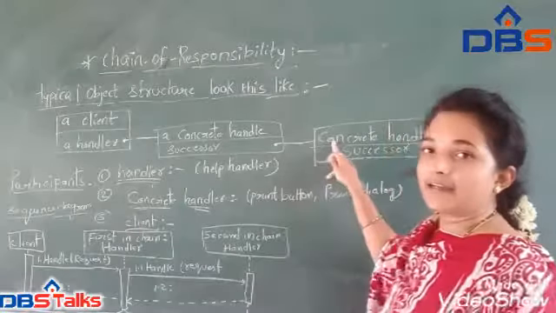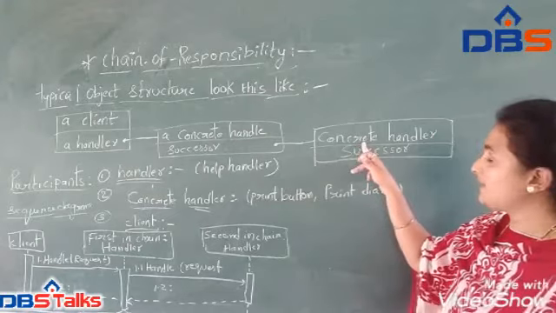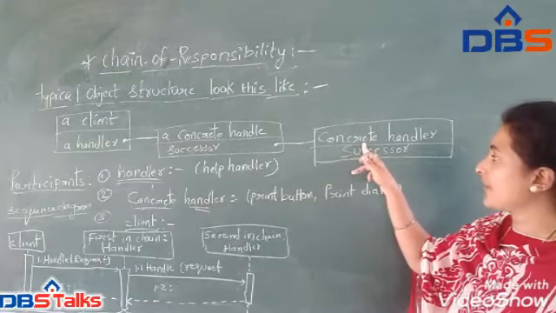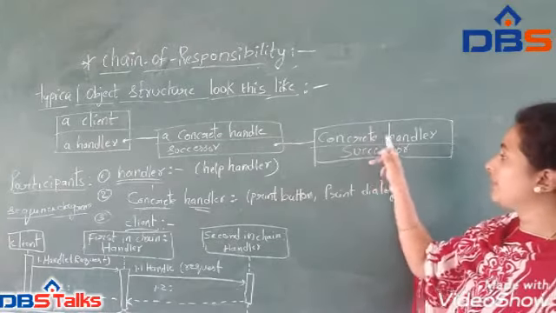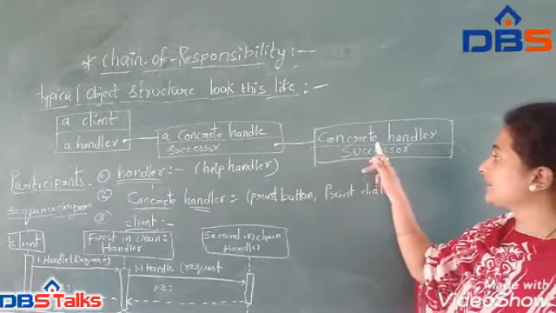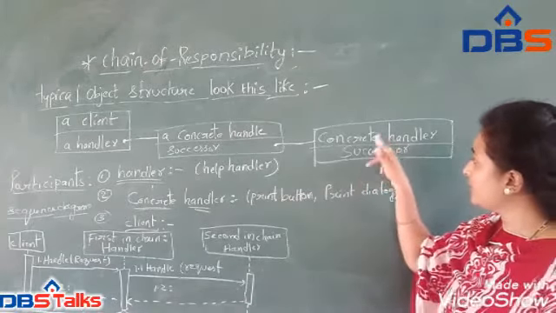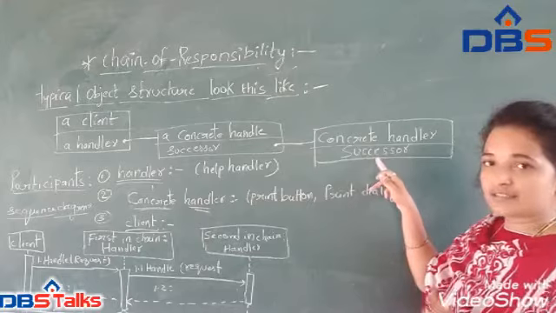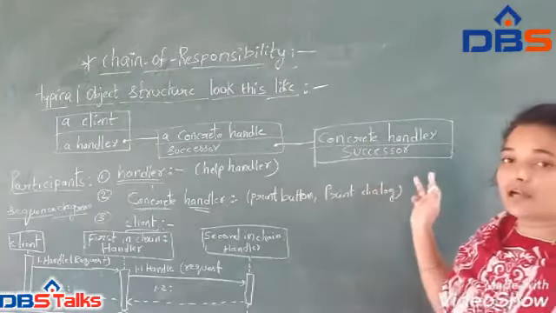This concrete handler checks whether it has the capacity to handle the request. If it does, the processing occurs here. After that, the request is passed by default to the successor. If further processing is necessary, it is sent to the successor, and the successor sends it to another concrete handler.